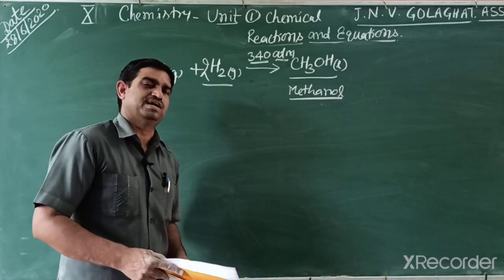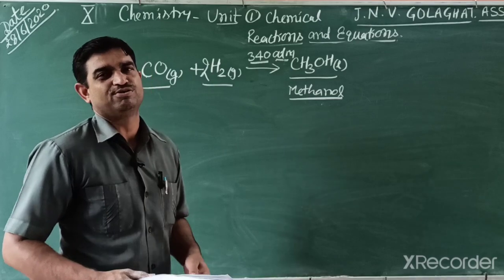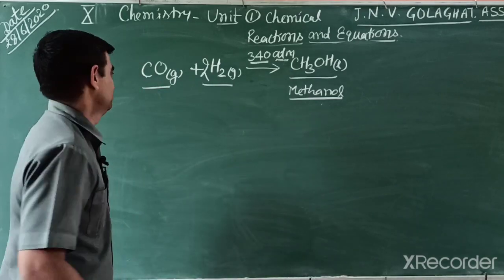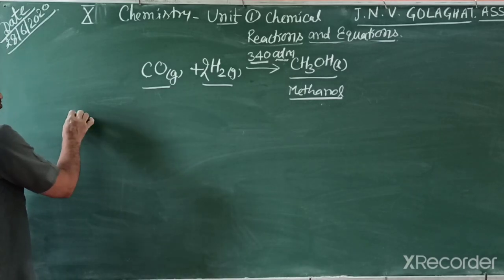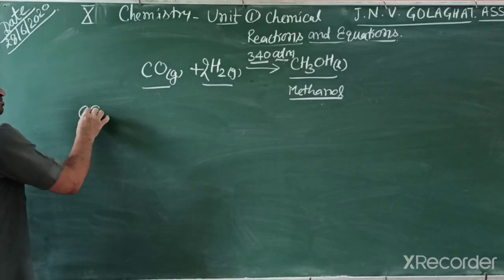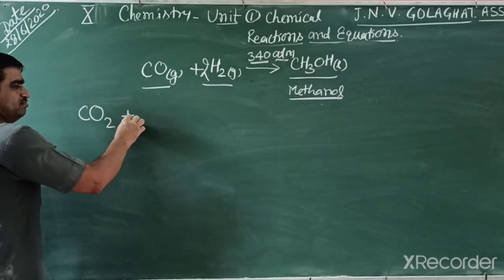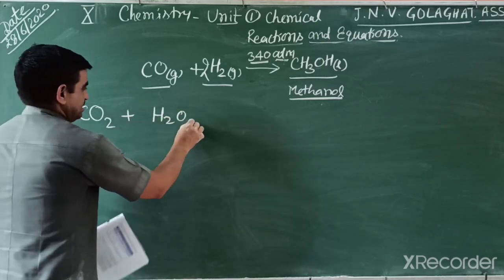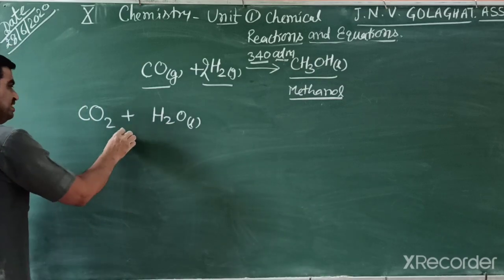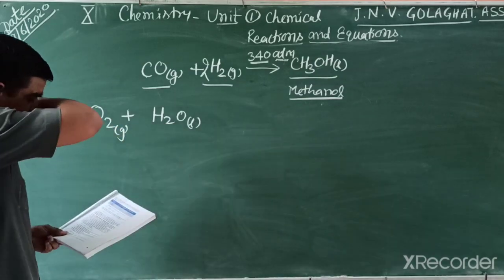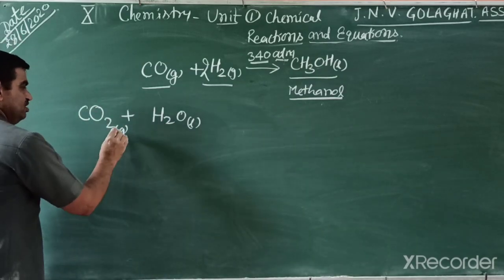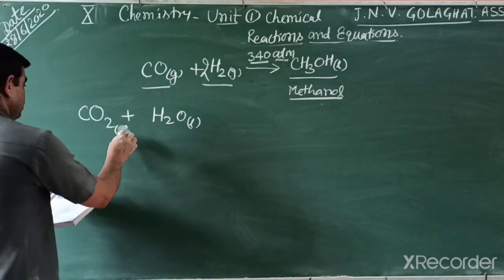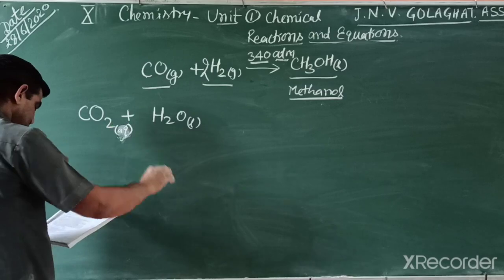Now I write another example, that is photosynthesis. Photosynthesis takes place in plants and needs chlorophyll and sunlight. These are the necessary parameters. In photosynthesis, we require carbon dioxide plus water. Water is needed in liquid form, and carbon dioxide is in gaseous form, but it dissolves in water, so carbon dioxide is also in aqueous form.